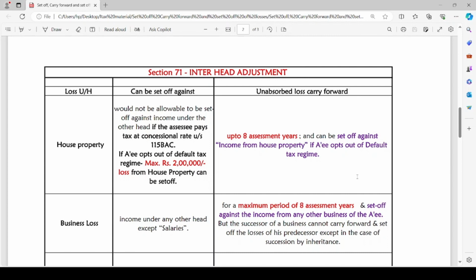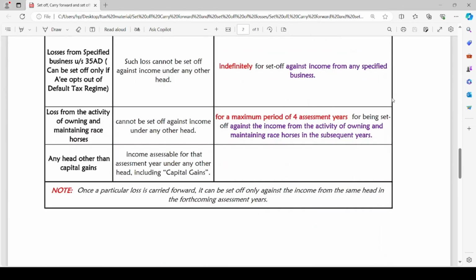That means if the assessee chooses to pay tax as per the normal provisions of the Income Tax Act by opting out of the default tax regime, in such a case, the maximum amount of rupees 2 lakh only can be set off. The maximum loss of rupees 2 lakh can be set off against income earned under any other head. There is one more condition. Note this point: once a particular loss is carried forward, it can be set off only against the income from the same head in the forthcoming assessment years.